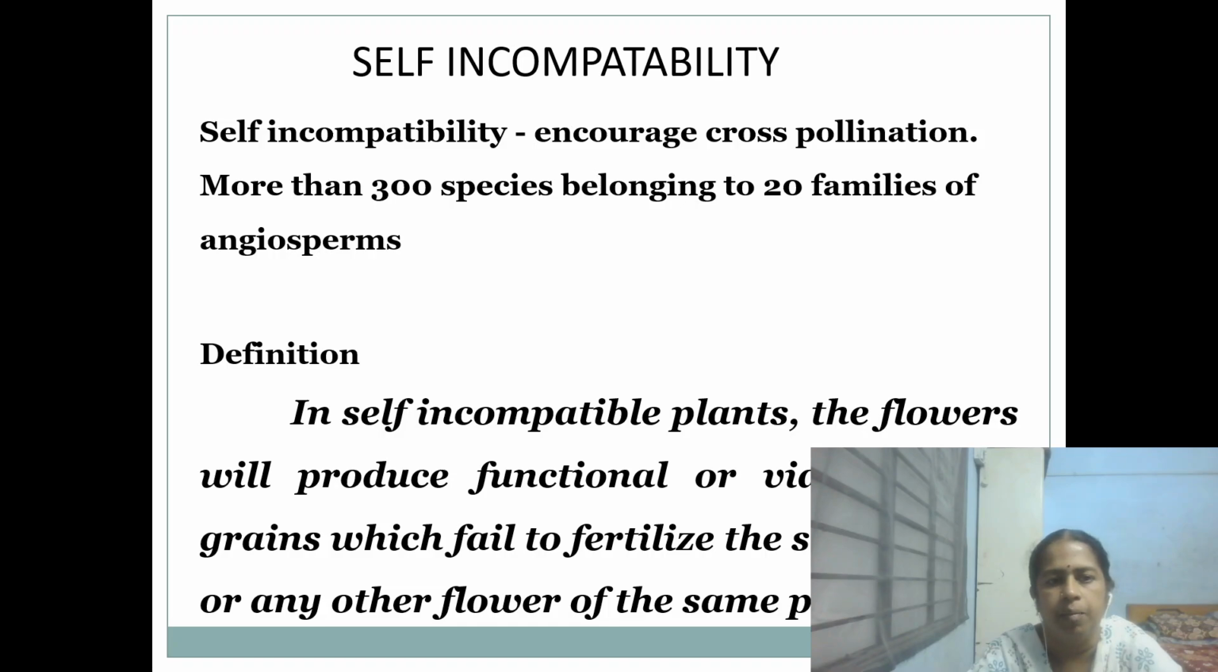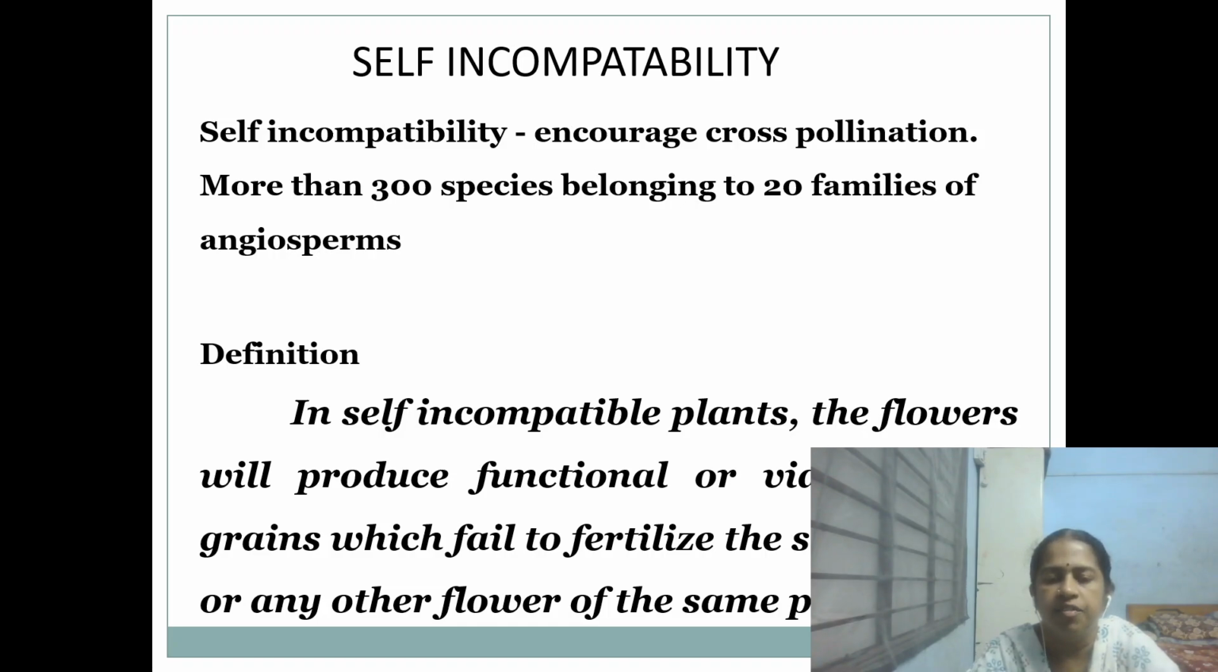having self-incompatibility. The definition of self-incompatibility is: in self-incompatible plants, the flowers produce functional or viable pollen grains which fail to fertilize the same flower or any other flower of the same plant, or even of the same genotype. So, self-incompatibility discourages self-pollination and encourages cross-pollination.